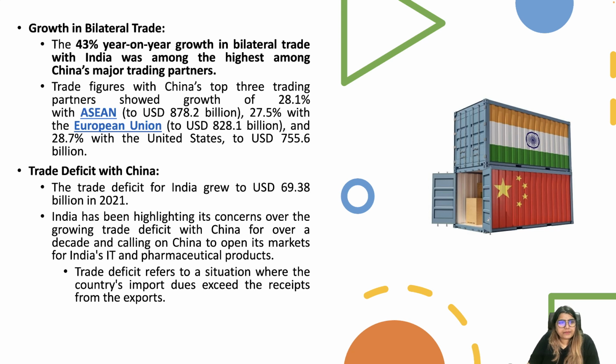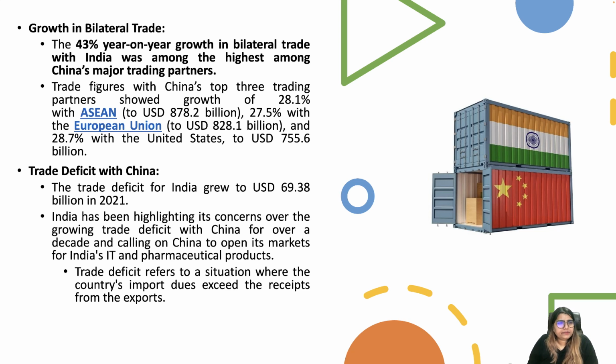But let us compare that with other countries. What is the trade that China is having with the US, with the European Union, with ASEAN? If you compare that with India-China trade, it will look very little. It won't matter.